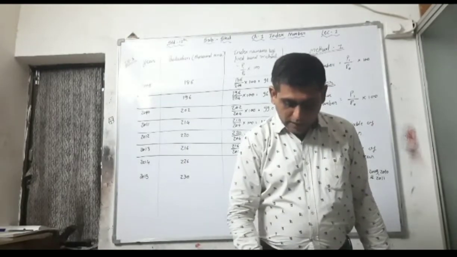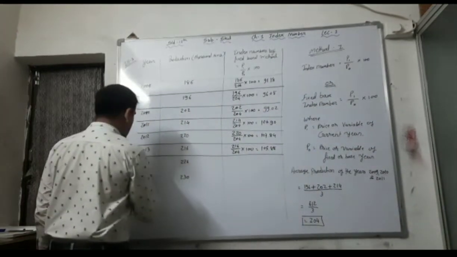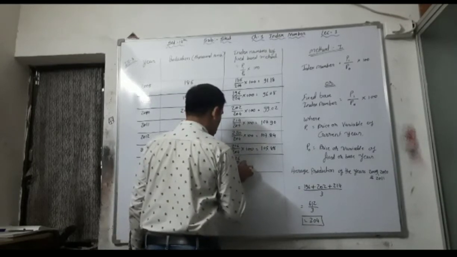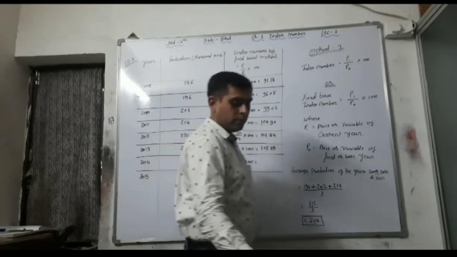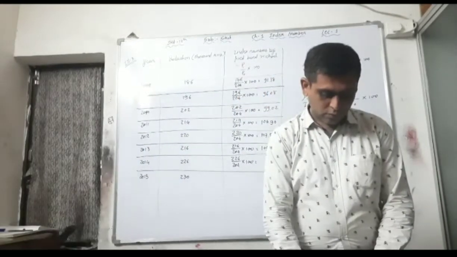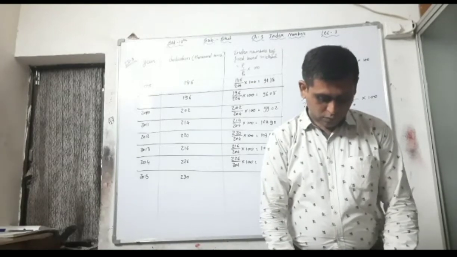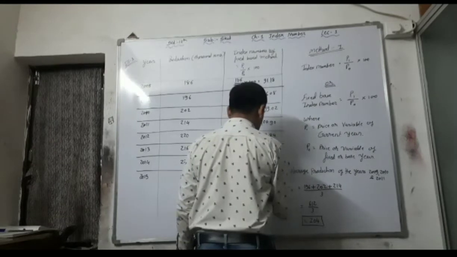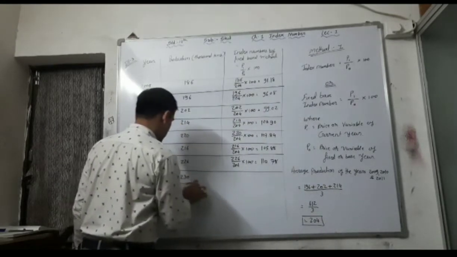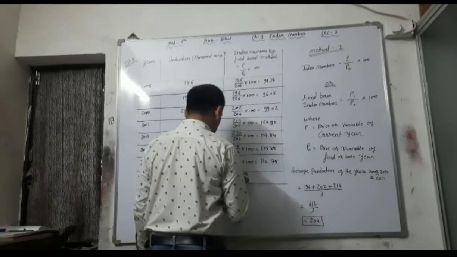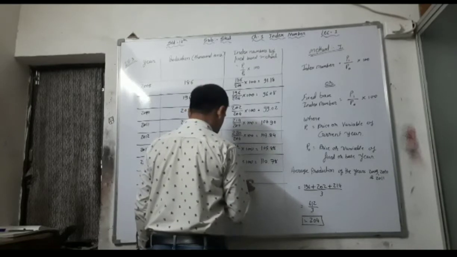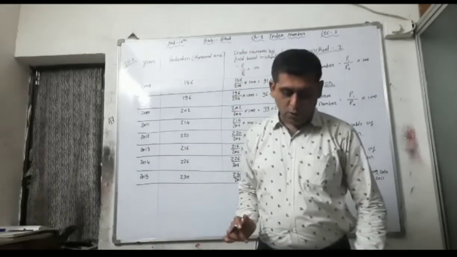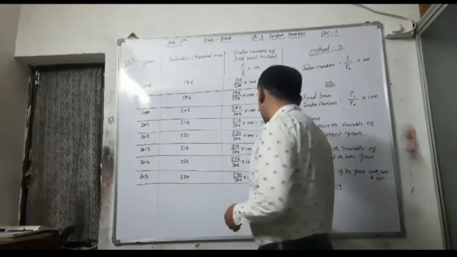Then in 2014, 226 divided by 204 into 100 is 110.78. And in 2015, 230 divided by 204 into 100 is 112.75.